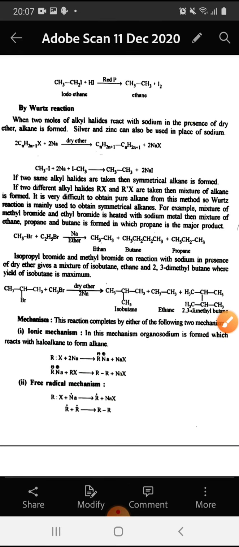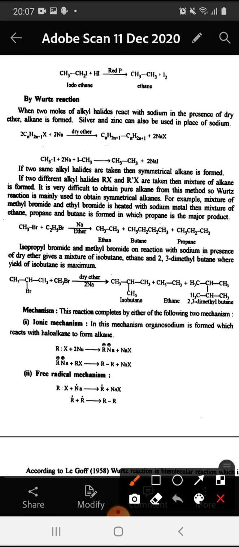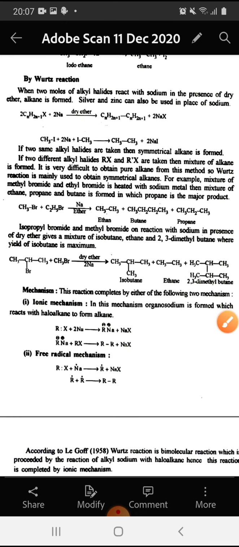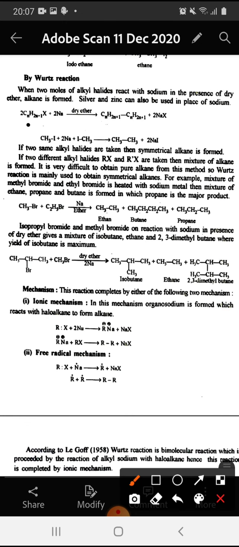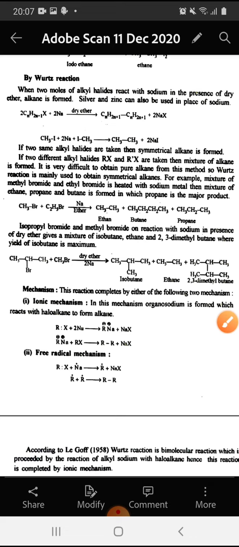The third method for the preparation of alkanes is by Wurtz reaction. When 2 moles of alkyl halides react with sodium, in the presence of dry ether, alkane is formed. Silver and zinc can also be used in place of sodium. So we see that 2 molecules of alkyl halides react with sodium to give alkane. For example, 2 molecules of methyl iodide react with sodium metal to give ethane.